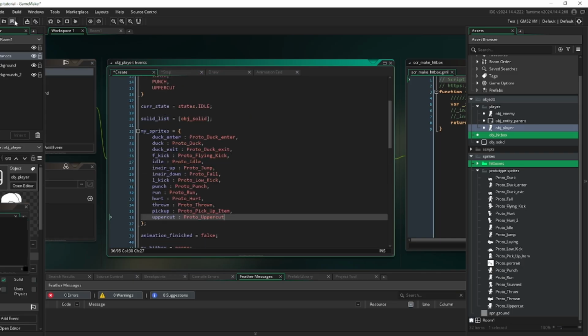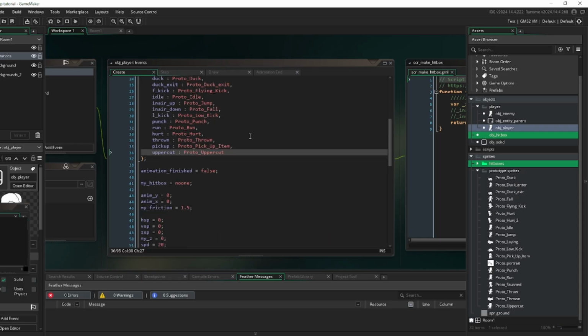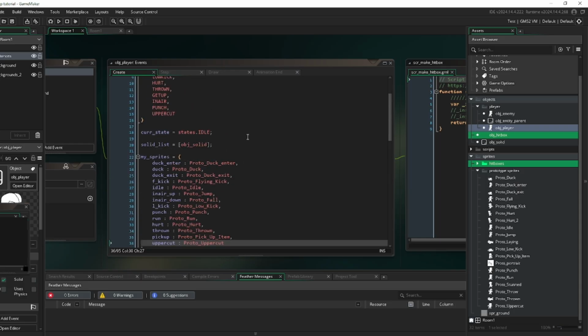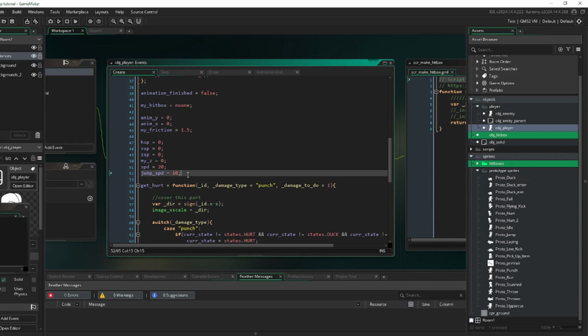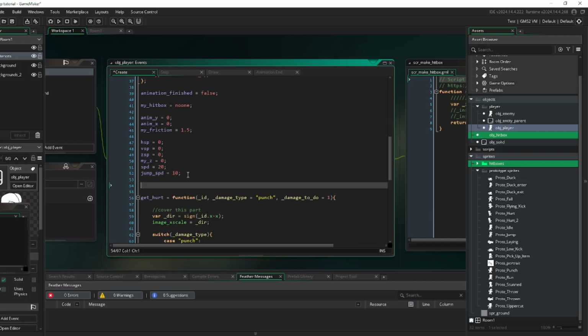So the way I do it in my game is if the player lands 3 consecutive punches, then the next hit they perform will be an uppercut. Here, we'll just do a slightly simpler version. So what we're going to do is go punches is equal to 0.